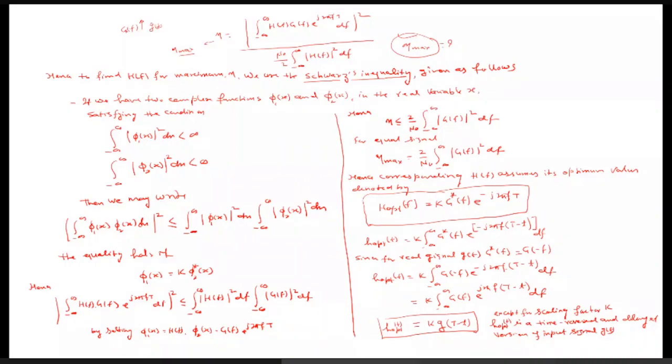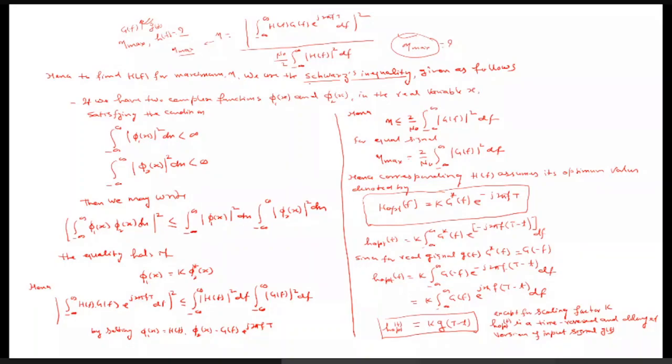So for the given g(t), our aim is to maximize this eta, and for that maximum value of eta, we have to calculate this h(t). Because once we know the impulse response of the LTI system, that LTI system can be realized very easily. So here, this is our aim. How can we maximize this eta? We can maximize this eta using the Schwarz inequality.